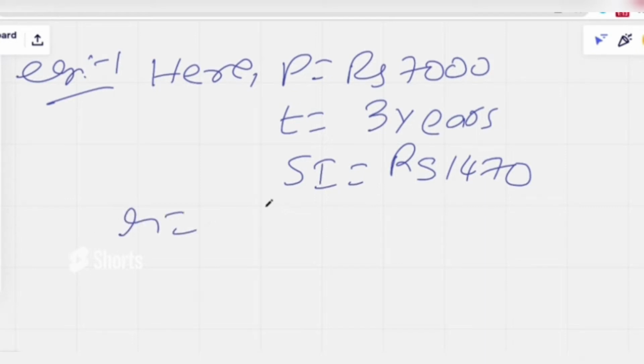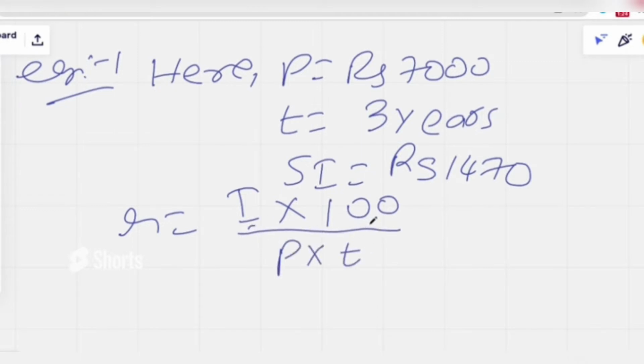We do have a formula for rate of interest, that is interest into 100 by P into T. That's what I'm saying, if we have three variables it is easier for us to calculate the fourth. If you substitute the values we have, it will yield the result. The answer is going to be 1470 into 100 by 7,000 into 3. If you calculate, the answer is going to be 7% per annum.